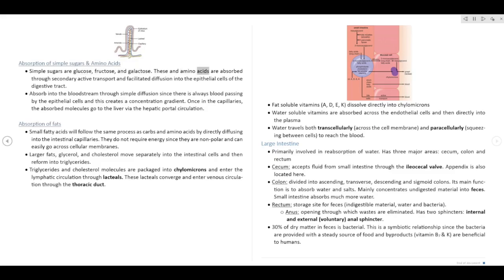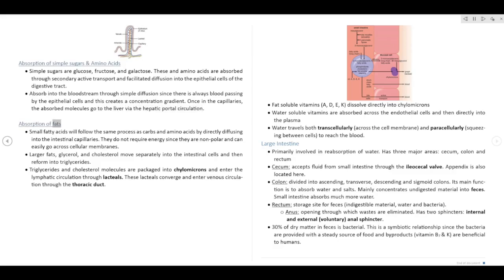These and amino acids are absorbed through secondary active transport and facilitated diffusion into the epithelial cells of the digestive tract. Absorb into the bloodstream through simple diffusion since there is always blood passing by the epithelial cells, and this creates a concentration gradient. Once in the capillaries, the absorbed molecules go to the liver via the hepatic portal circulation.